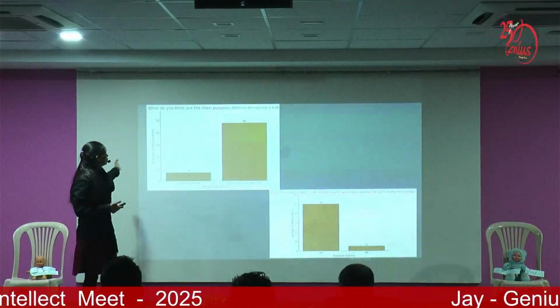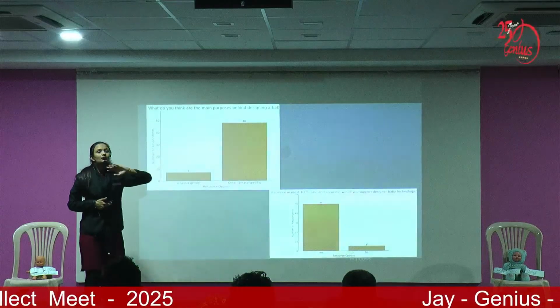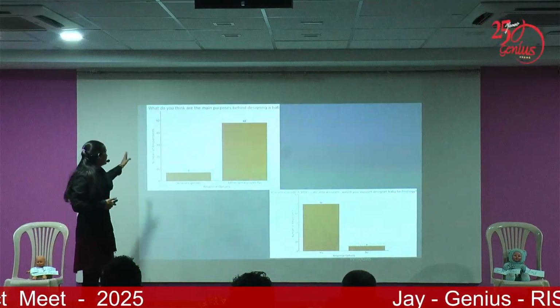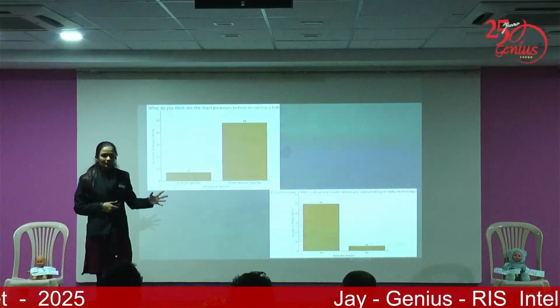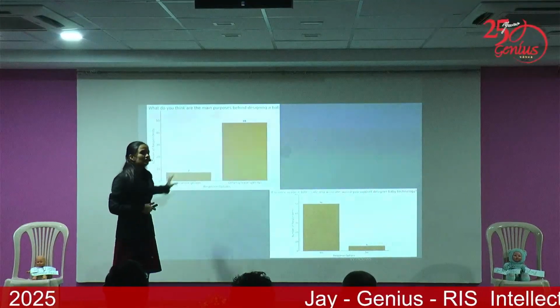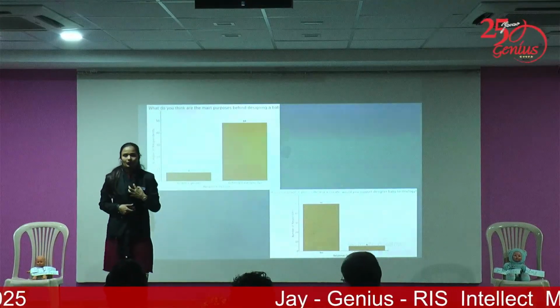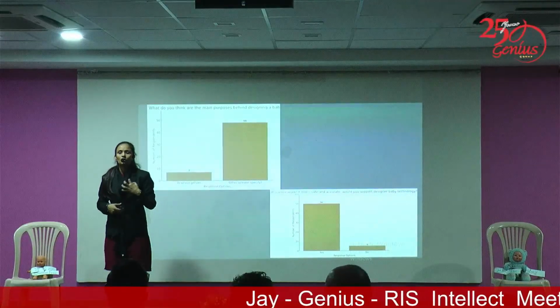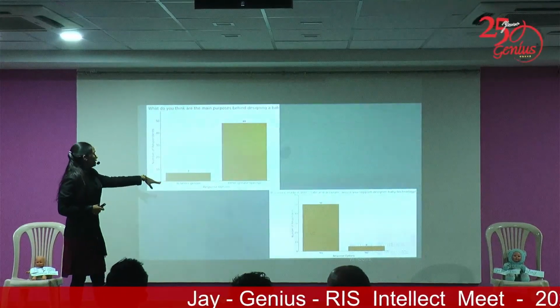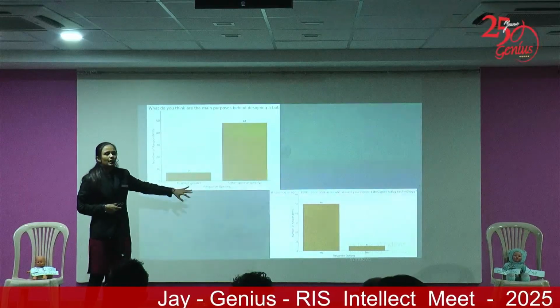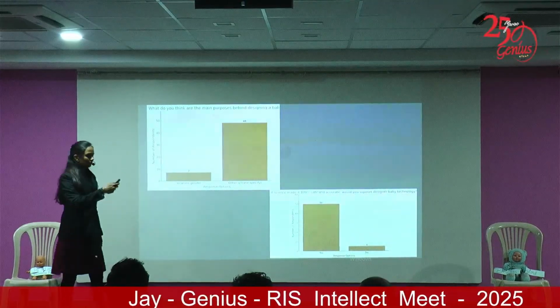Now, what do you think is the main purpose behind the Designer Baby? 7 said to select the gender. Can you imagine? 7 out of 55 said to select the gender. I am creating a Designer Baby because I want to know the sex of my child. What if science made it 100% accurate, as you have seen in that question?